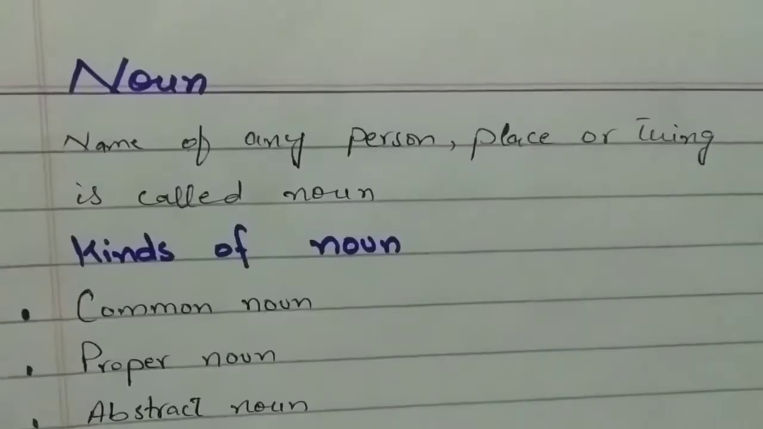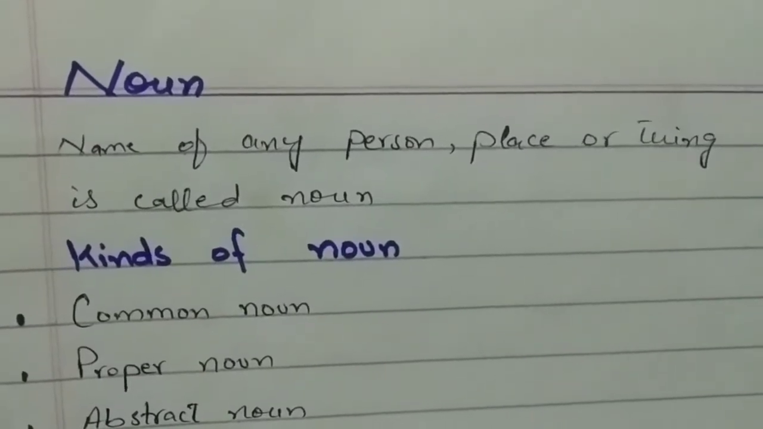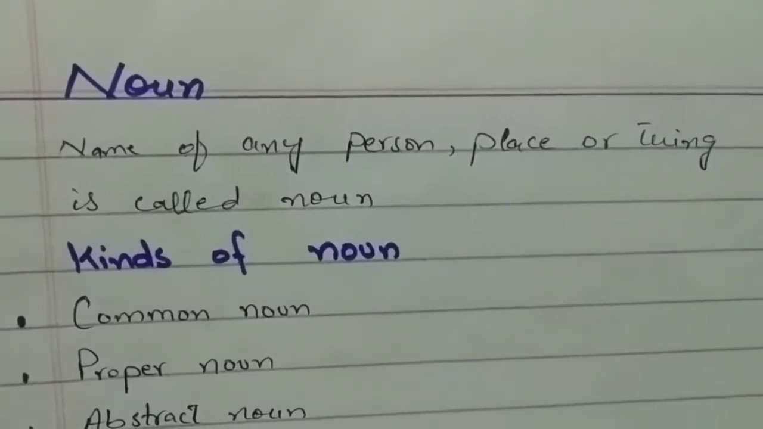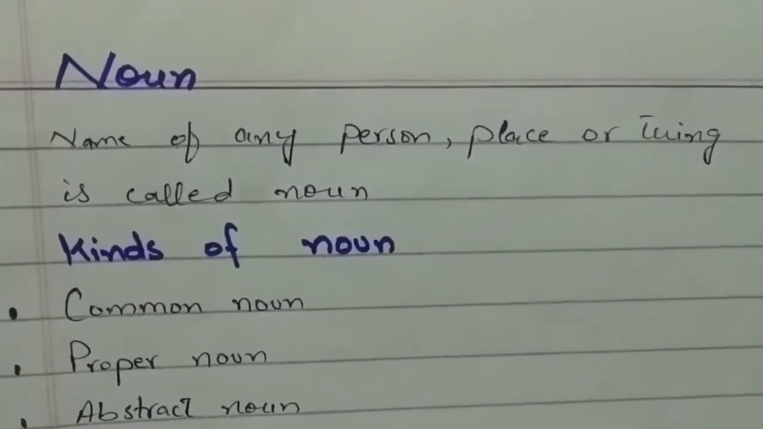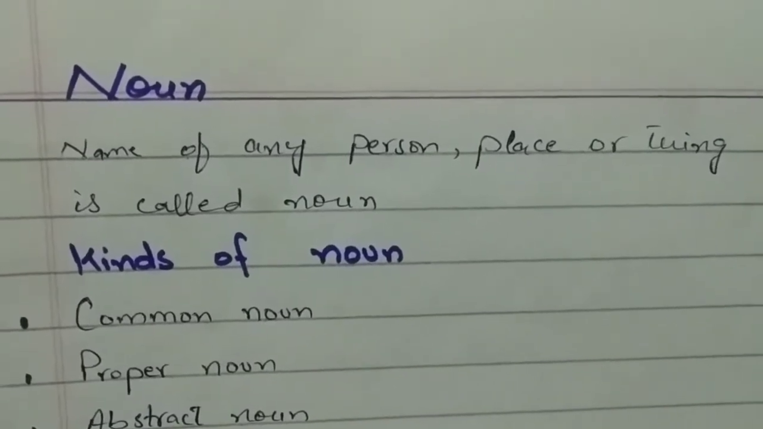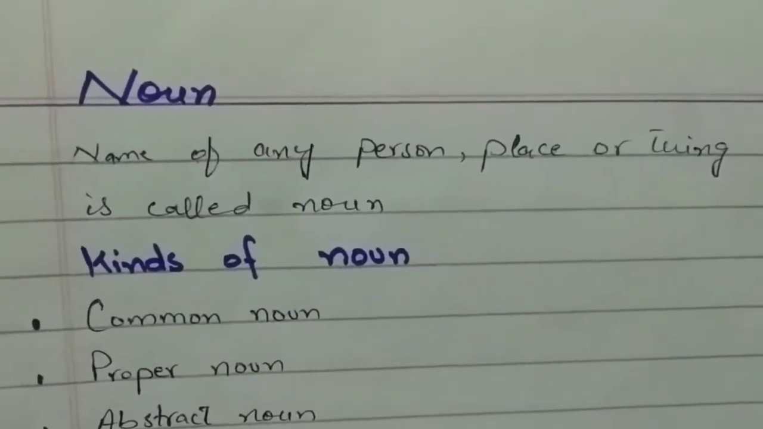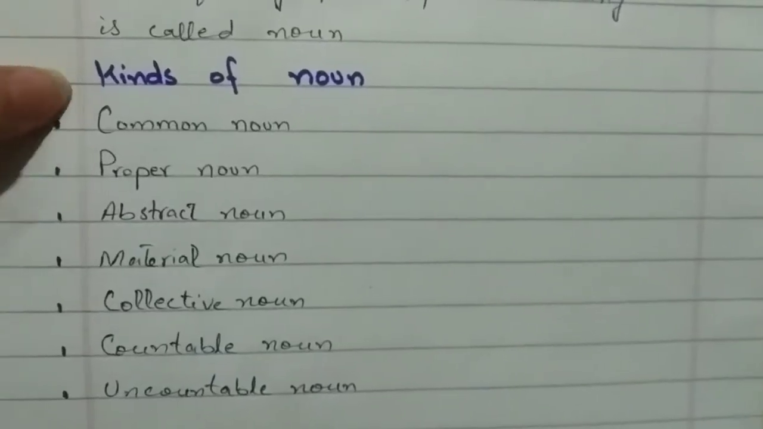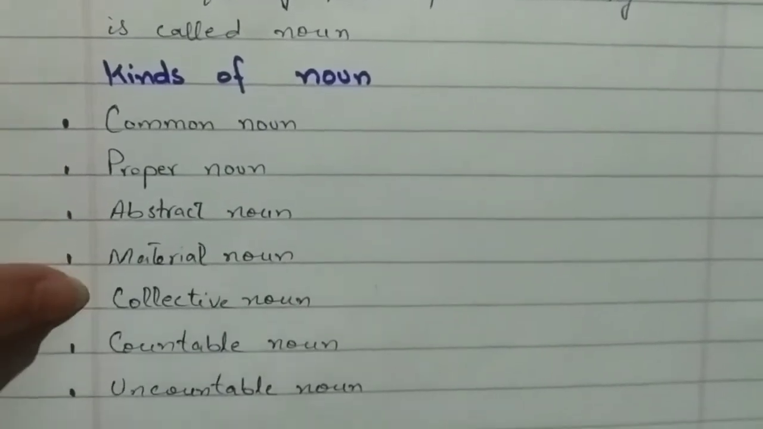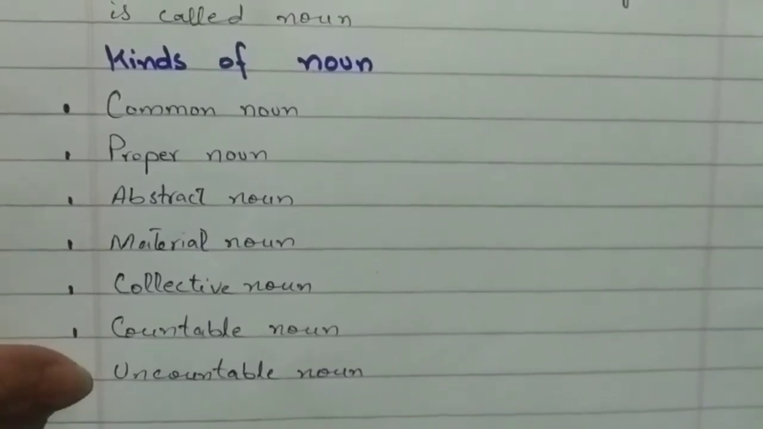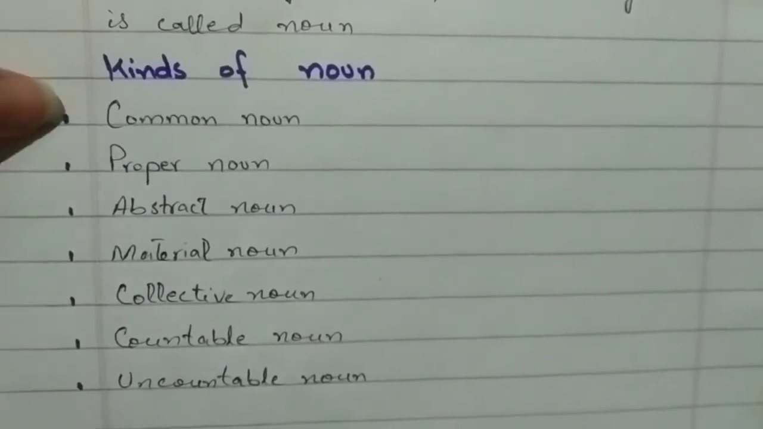Name of any person, place or thing is called noun. If I say Saira, that would be a noun. If I would say school, that would also be a noun. If I would say Badshahi Masjid, as it is also the name of a place, that would be a noun as well. Noun we use in subject as well as in object. Here we have kinds of noun as well: common noun, proper noun, abstract noun, material noun, collective noun, countable noun, and uncountable noun.